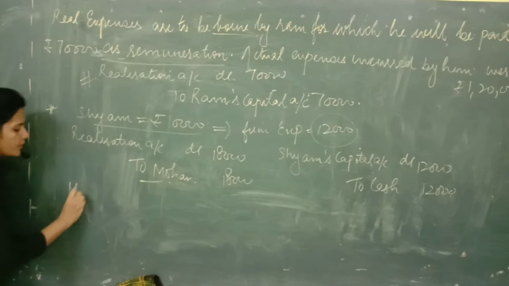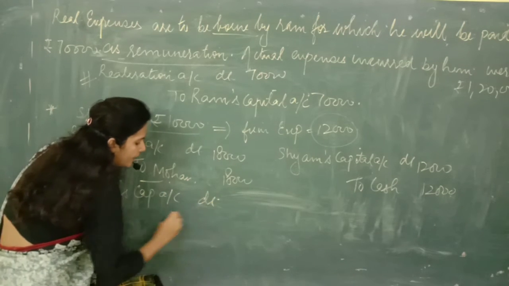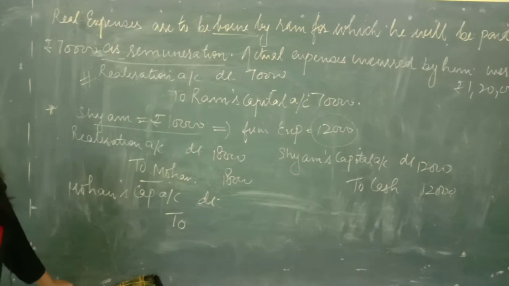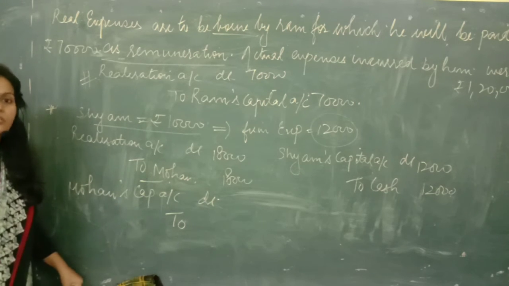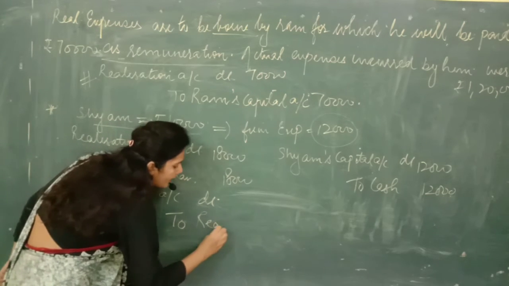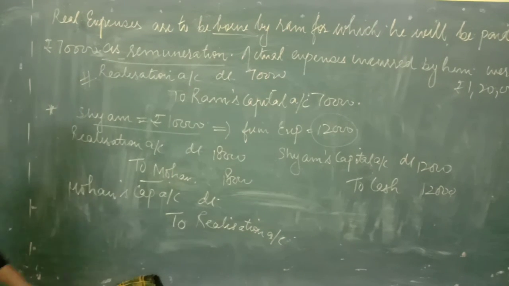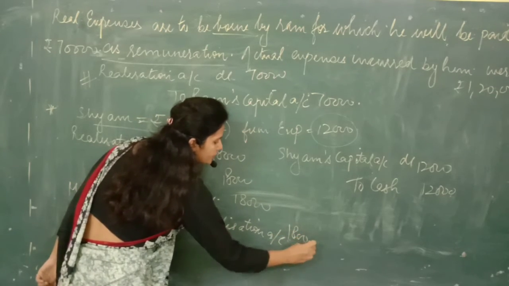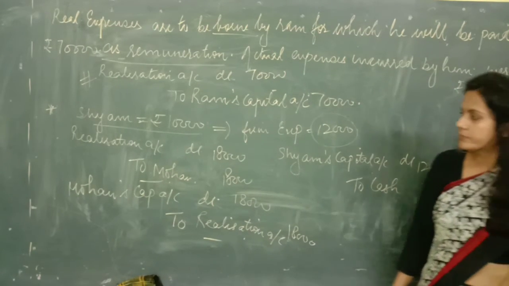So the entry will become Mohan's capital account will be debited, and as I told you, the stock account is not existing in the books now. We have cancelled the stock account by transferring the stock to the realization account. Now, in place of the word stock, we have to use the word realization account. So the entry will be Mohan's capital account debited 18,000 to realization 18,000. Please have a look at these entries. I hope this is clear.